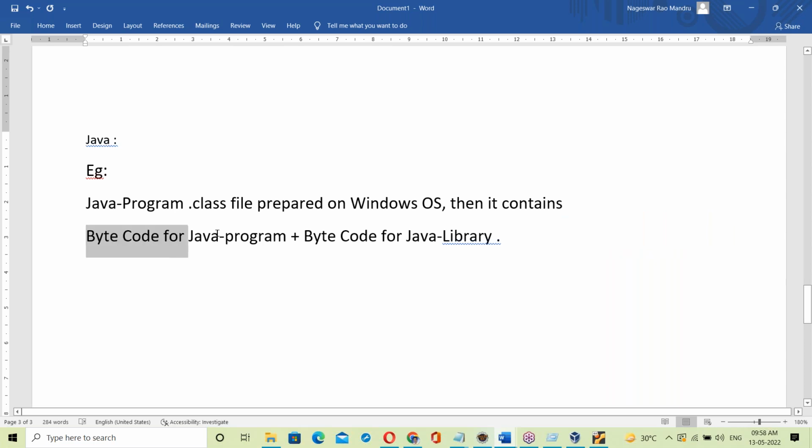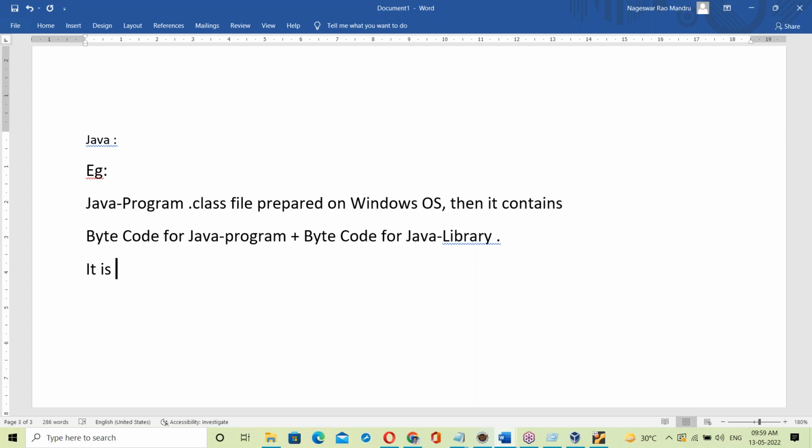Okay, byte code for the Java program, and byte code for the Java library. See, the Java library is also developed in Java, just as the C library is developed in the C language and the Python library in Python. So this is also a Java program. So finally the dot class file is a pure Java program in byte format. Yes, it's a pure Java program.